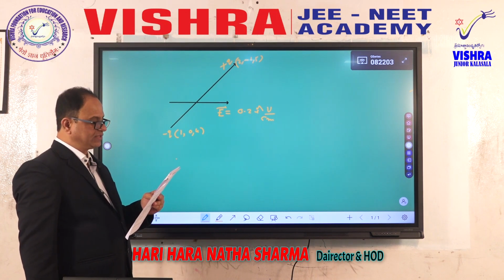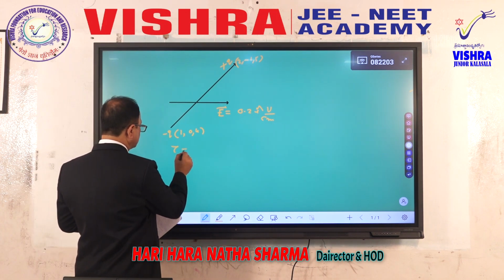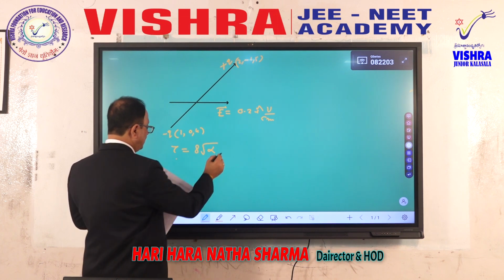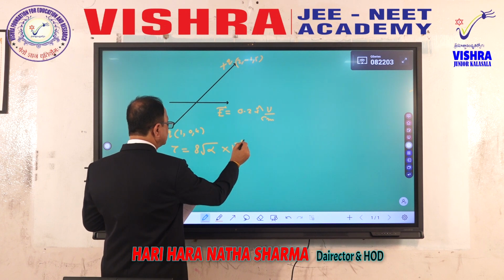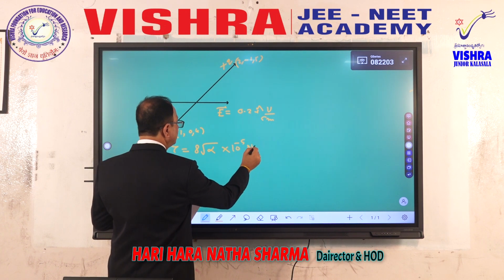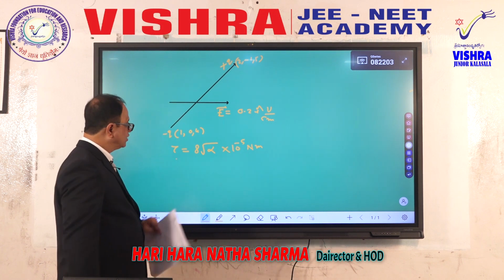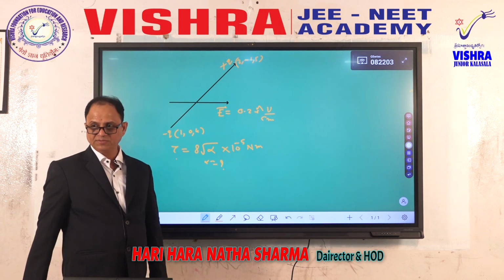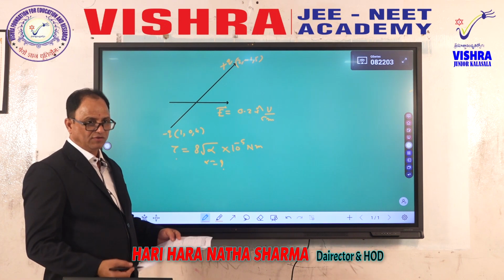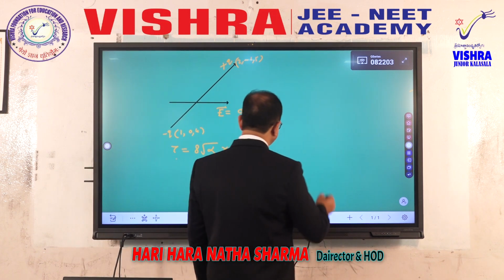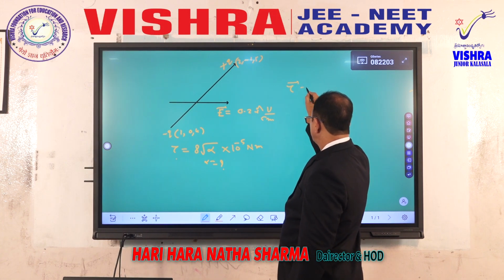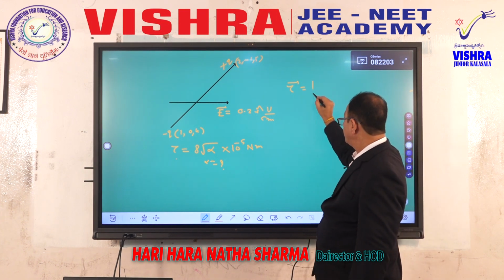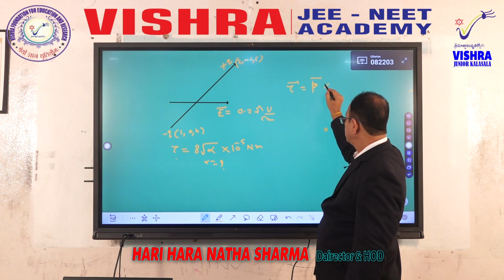The torque acting on the system of charges is given as 8 root alpha multiplied by 10 to the power of minus 5 newton meter. We are asked what alpha is. So, the electric dipole is placed in an electric field, therefore torque will be acting. What is the torque acting on an electric dipole? Torque is equal to the electric dipole moment cross the electric field vector, P bar cross E bar.